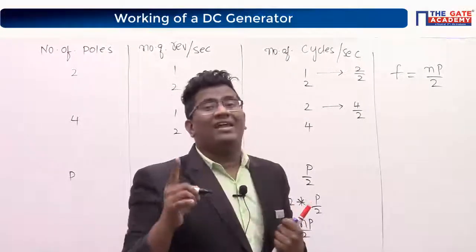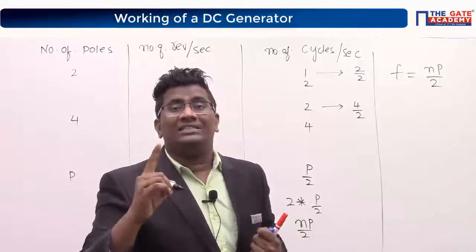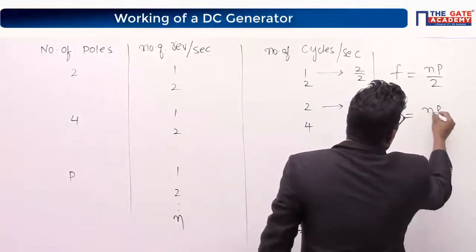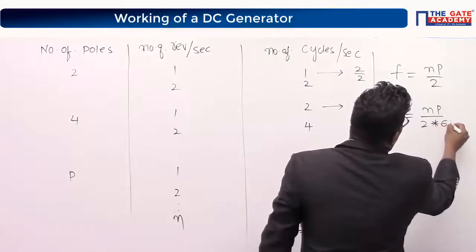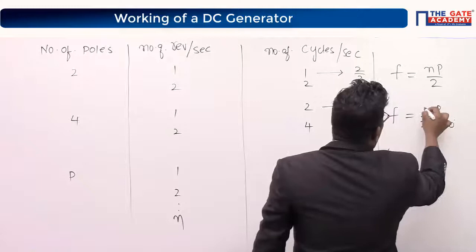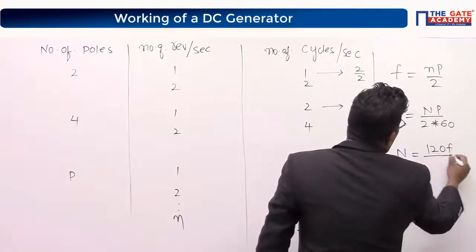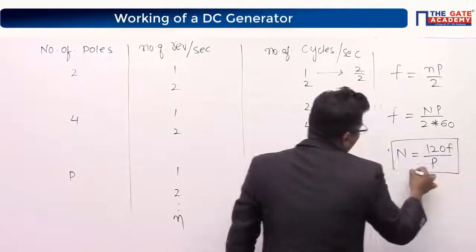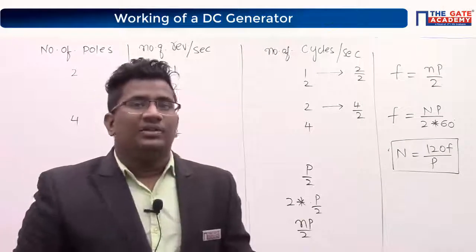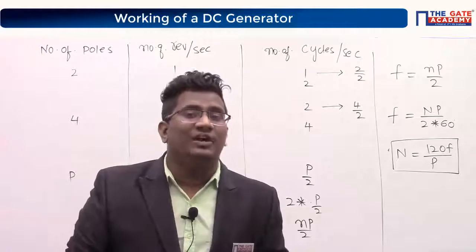Suppose I have the number of rotations per minute. Then how to write this? F is equal to n into P by 2 into 60. Therefore, N is equal to, this is not small, this is capital N, is equal to 120 f by P. I hope you have seen this formula somewhere.